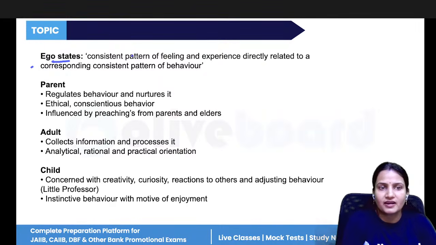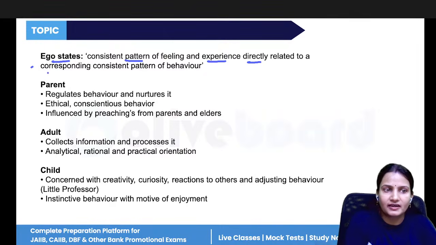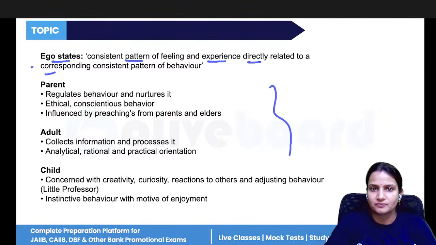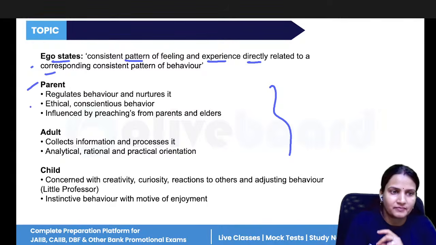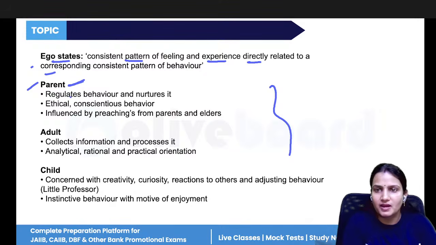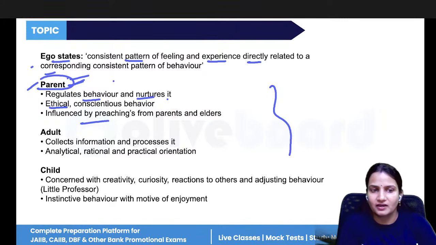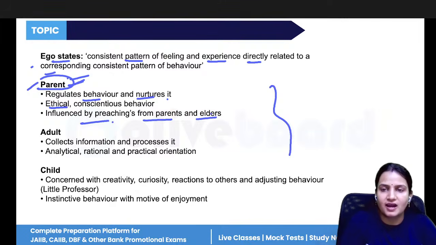Next is the ego states, a consistent pattern of feeling and experience directly related to the corresponding behavior. In transactional analysis, different sorts of persons develop different ego states, like parent, adult, and child. Now, what type of ego state will a parent have? A parent will always try to protect their child, so they will have a behavior that nurtures the child. They will follow the ethics and moral values that have been inculcated in them, learned from their parents, so it is influenced by preaching from their parents and elders.